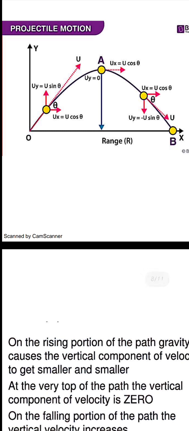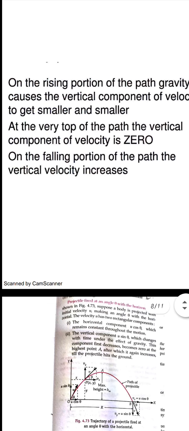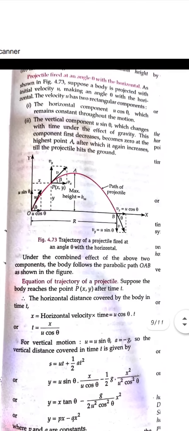And then we talk about the maximum height. Whenever the object reaches point A, the height covered by it is the maximum height. And from O to B, the distance is said to be the range, that is the range OB. That can be said as the horizontal range also.